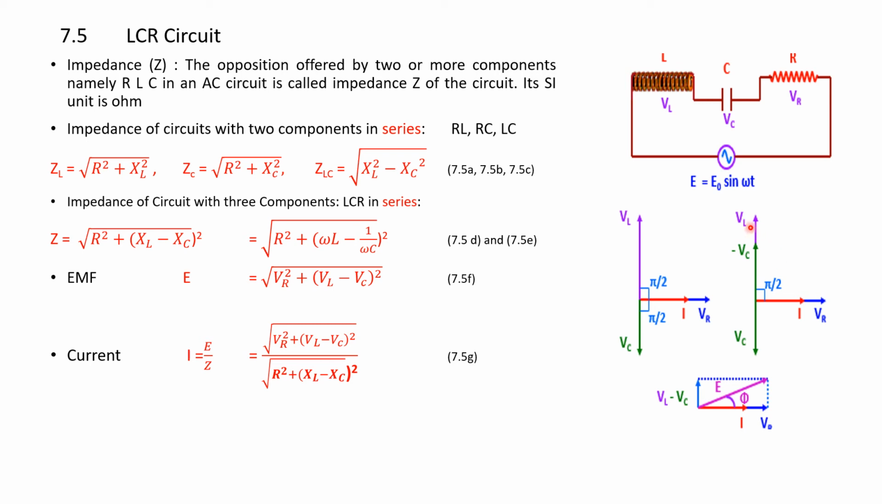If you add all these three together, we get a vector diagram resultant. So, I is here, VR is here. VL and VC are opposite, so they can be simply subtracted. This becomes VL minus VC, because VL is large here. So, this is the vector diagram of the resultant. The resultant voltage will be at an angle phi. This is the total phi of the circuit, that is the phase difference.